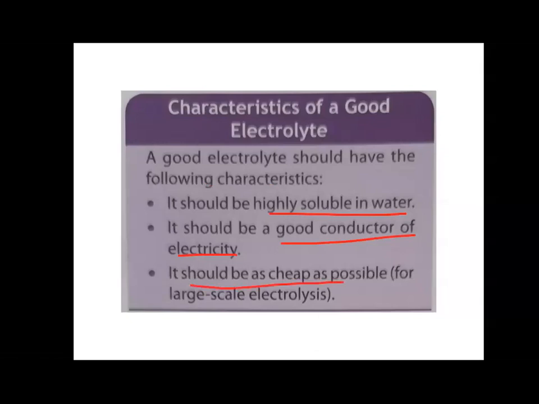It should be cheap. So children, these are the three characteristics of a good electrolyte. First, the electrolyte should be soluble in water. Second, it should be a good conductor of electricity. We do not want weak ones; we want good conductors of electricity. And thirdly, we want it to be cheap, right, children? Okay.